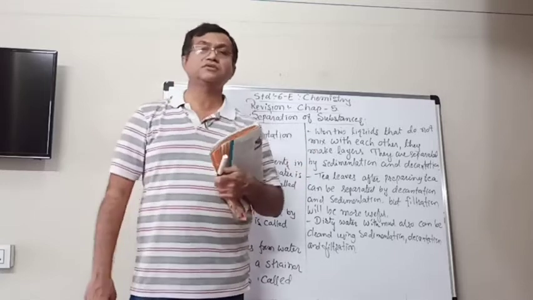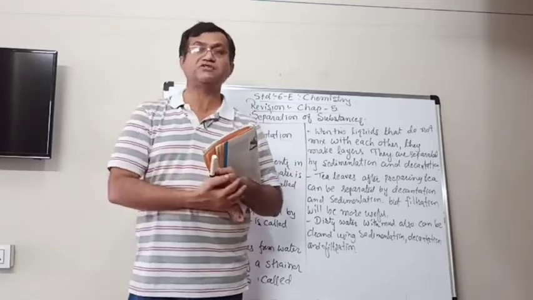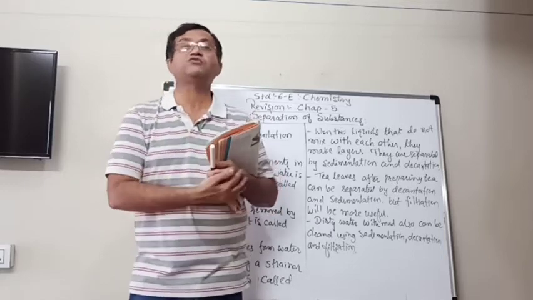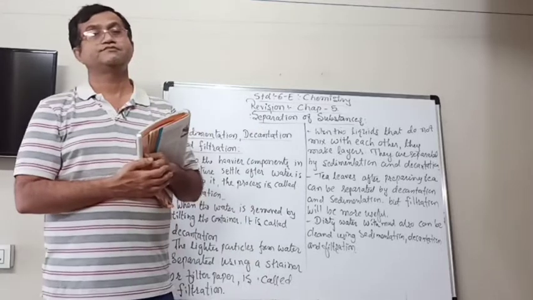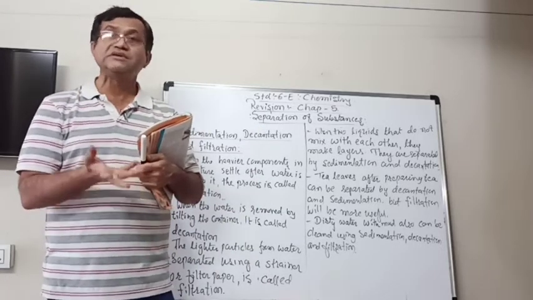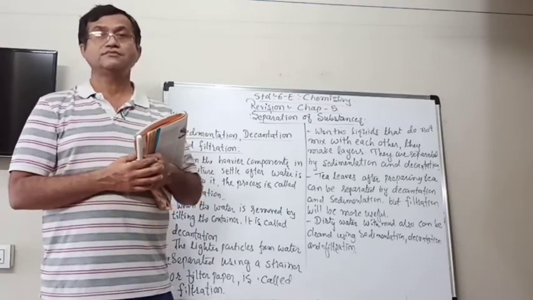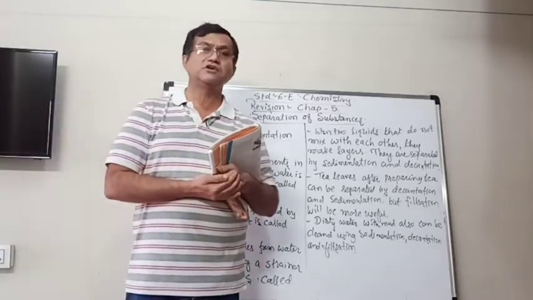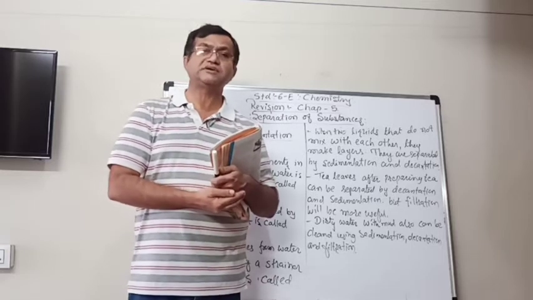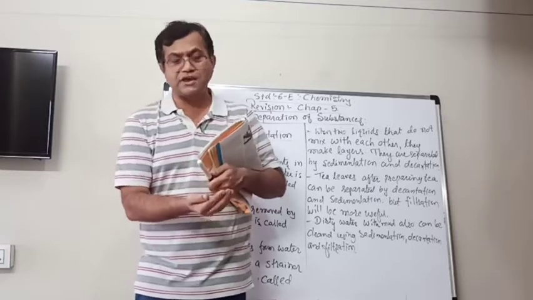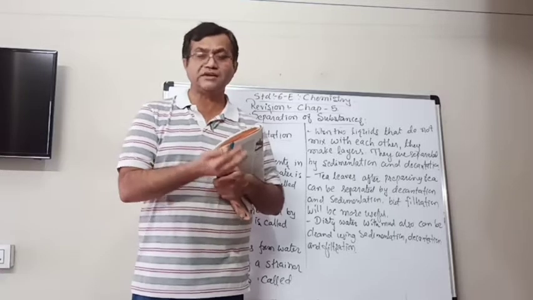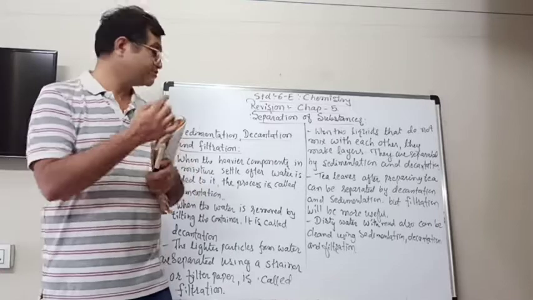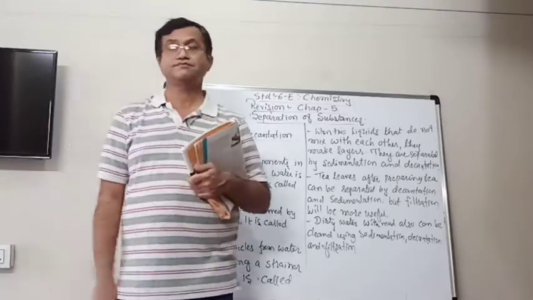Just tilt your container in which the rice is there, and slowly you take out that water from the top. That is decantation. Maybe you keep your hand down so that if some rice grains come out, they can be in your hand and the water will be strained out. So that is known as decantation.